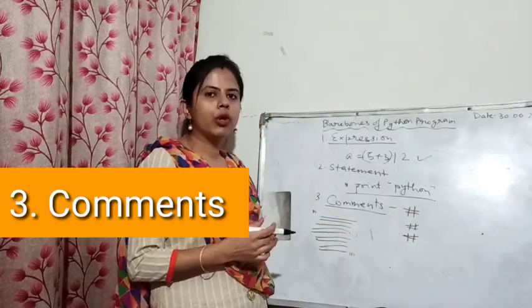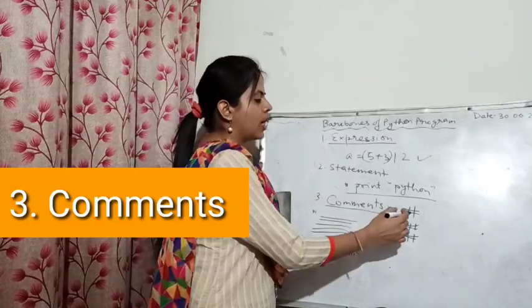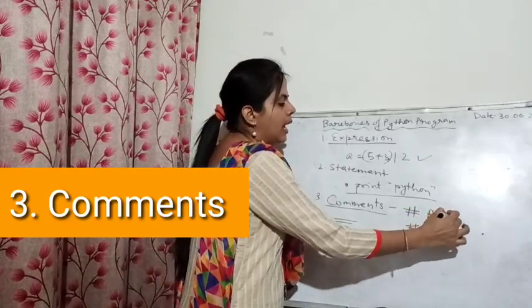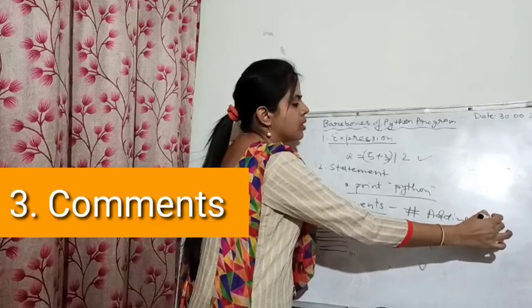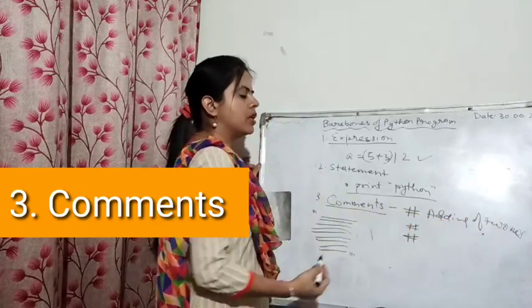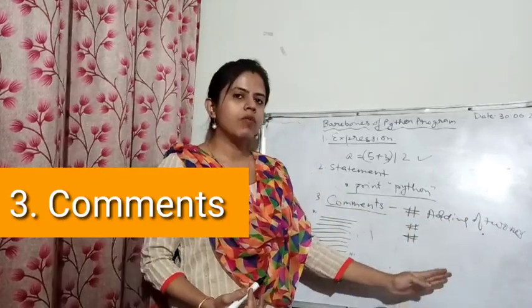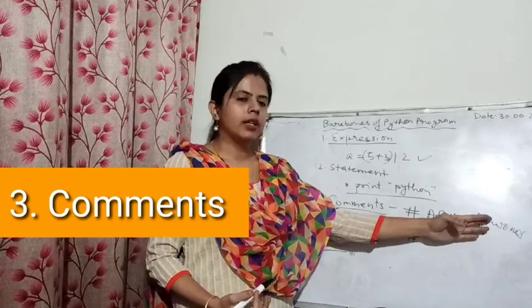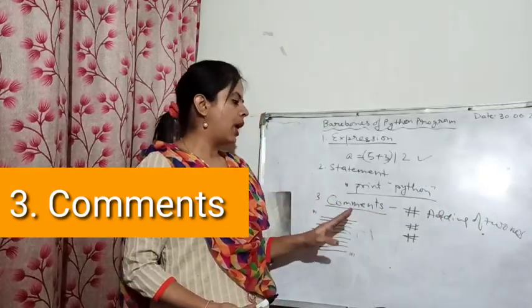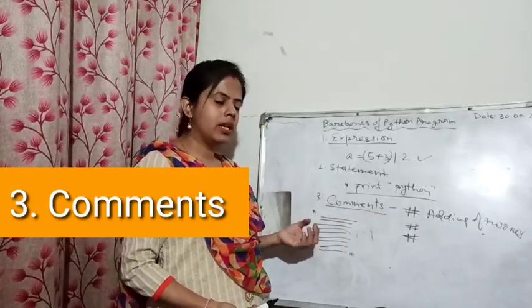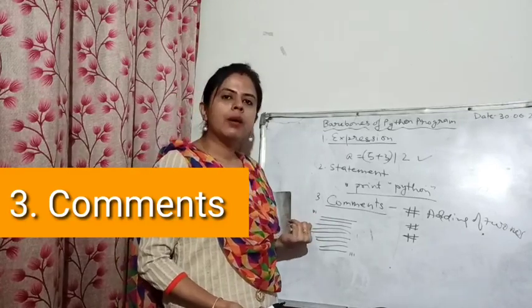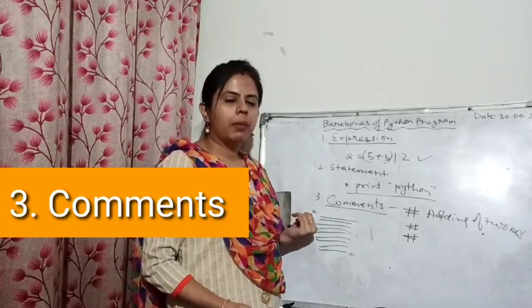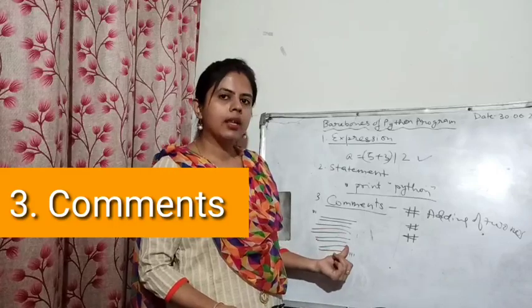For example, if I am going to write a program of adding two numbers, I can write in the comment: adding of two numbers. It will make the other person understand that the code written after this is for adding two numbers. And if you want to write the whole programming details, then you can go for a multi-line comment, in which you use a triple quote sign to start and end the comment.